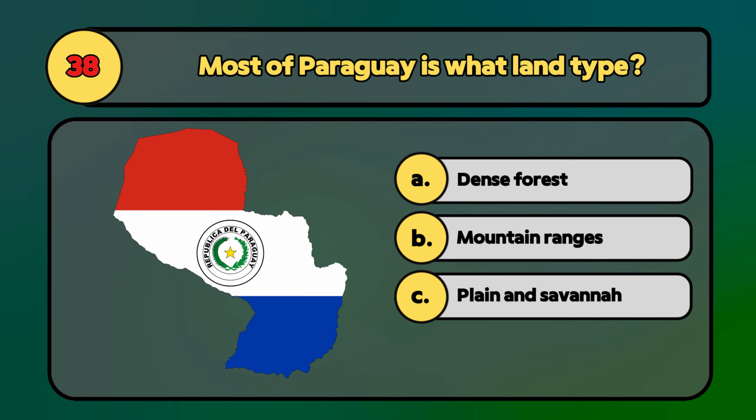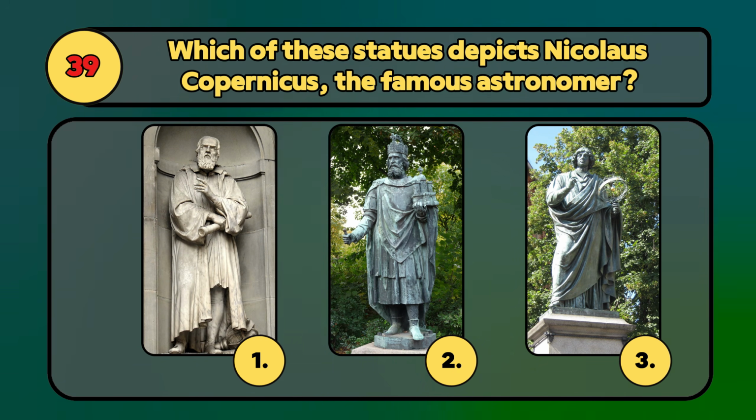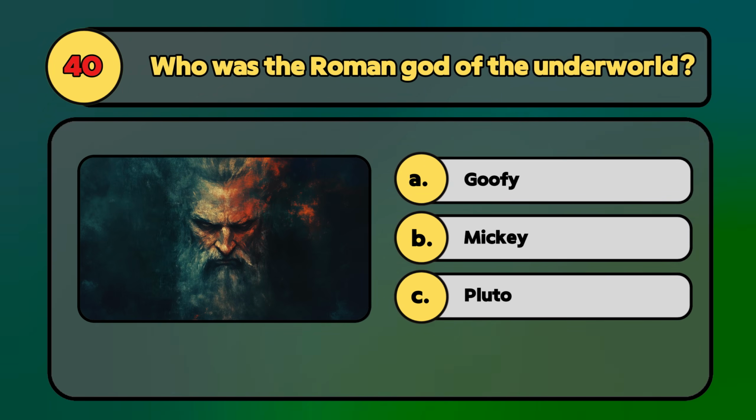Most of Paraguay is what land type? Most of Paraguay is plain and savanna. Which of these statues depicts Nicolaus Copernicus, the famous astronomer? Nicolaus Copernicus is on photograph number 3. Who was the Roman god of the underworld? Pluto was the Roman god of the underworld.